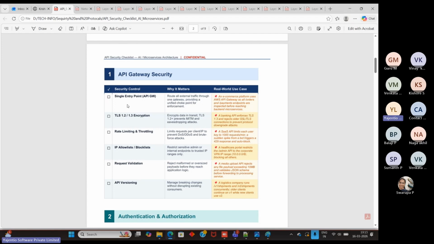If you see here, the single entry point is the API gateway. The request goes from the UI layer to the backend layer, and the API gateway should be the intermediate layer. Whenever a request is made, it should first hit the API gateway. From there, the request is processed in the next layer, the backend layer, by any service, like the mobile service or the core service.